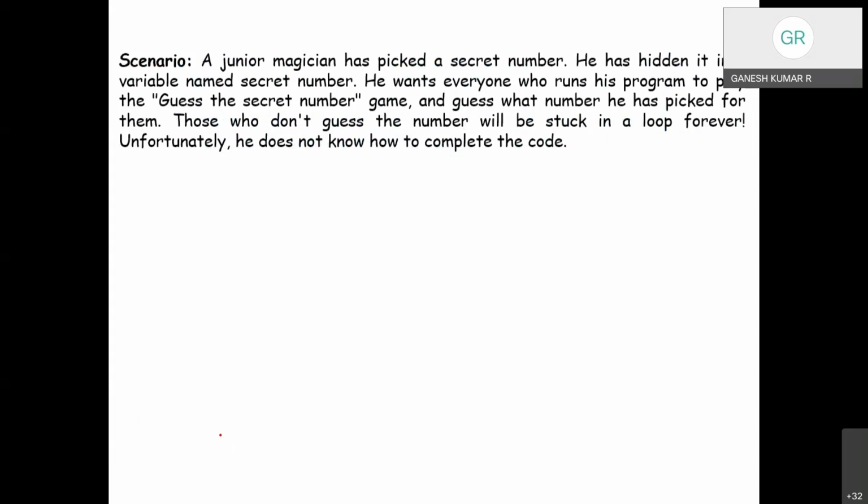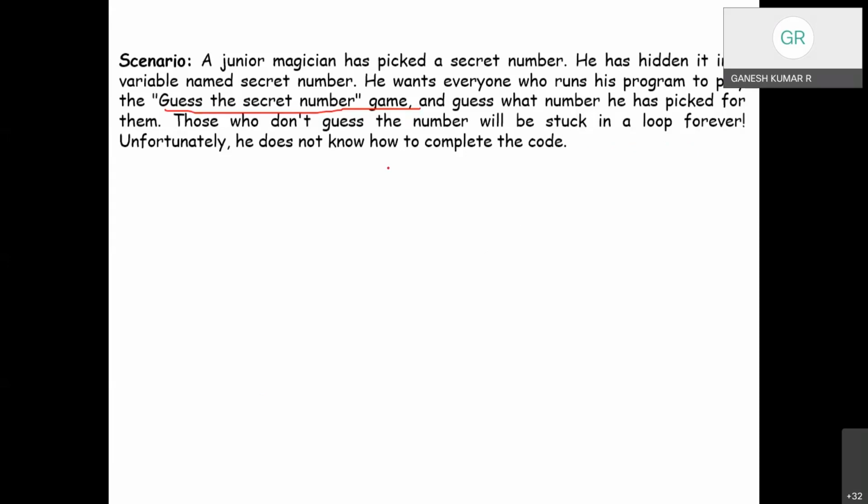A junior magician has picked a secret number. He has hidden it in a variable named secret number. He wants everyone who runs his program to play the guess the secret number game, and guess what number he has picked for them. Those who don't guess the number will be stuck in the loop forever. If they correctly guess, then it is fine, they can leave. Otherwise they'll be asked to repeat the process.